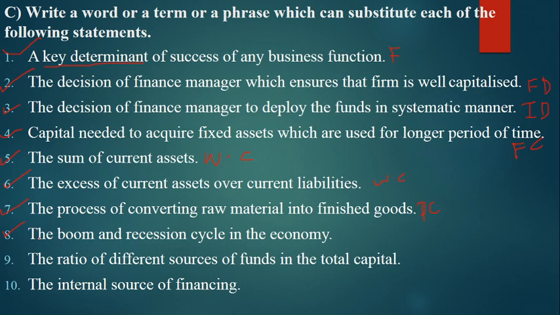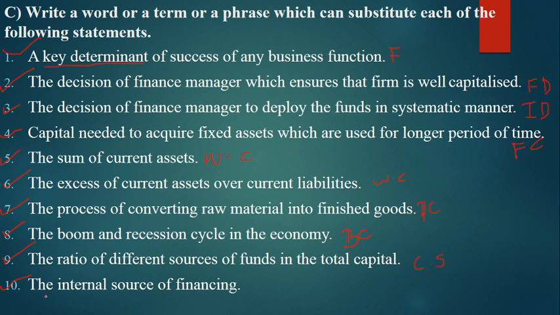That is the business cycle. Point number 9, the ratio of different sources of funds in the total capital. This is nothing but the capital structure of the company.